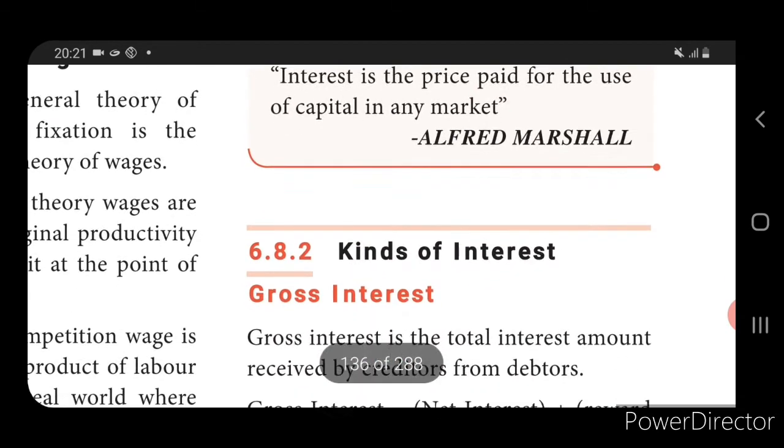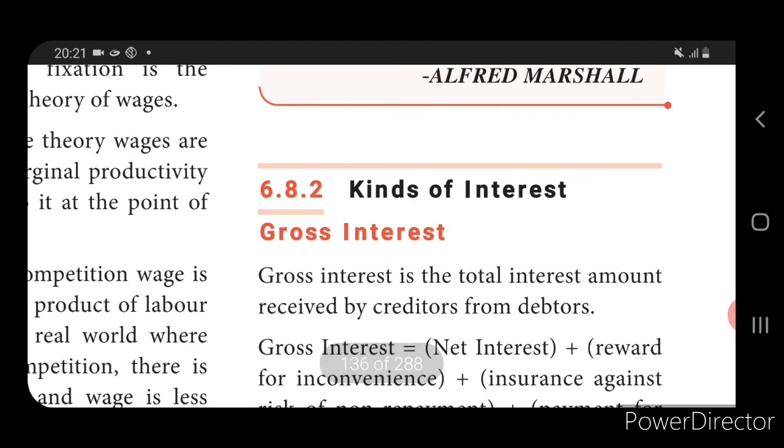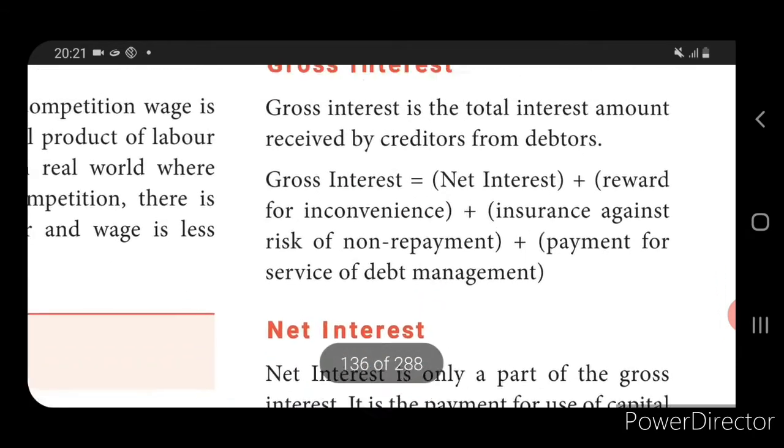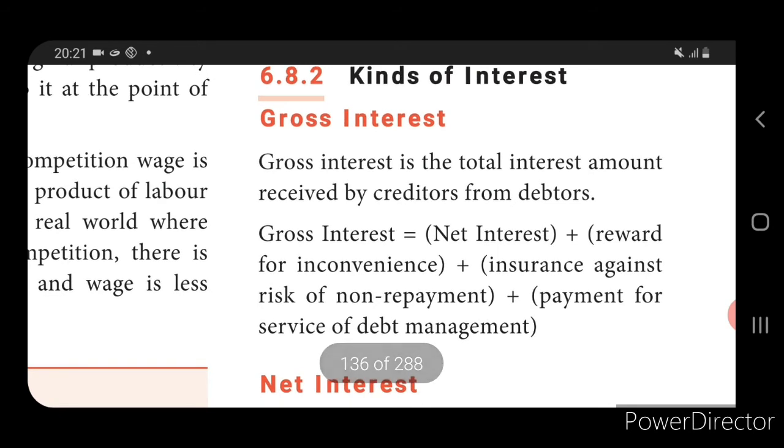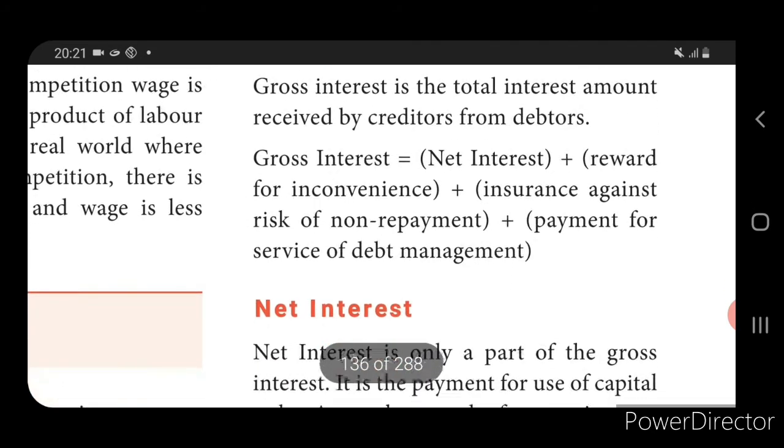Then we saw the kinds of interest. One is gross interest and another one is net interest. Gross interest means the total amount of interest received by the creditor from the debtor. So how much he has lent and how much he has received, that is called gross interest.